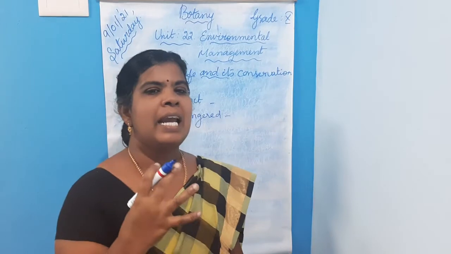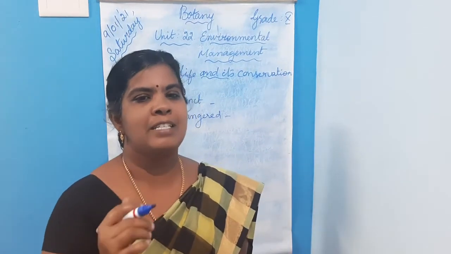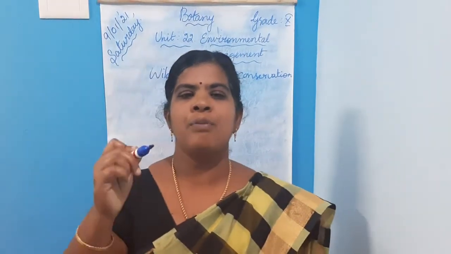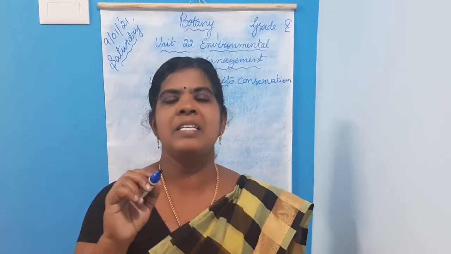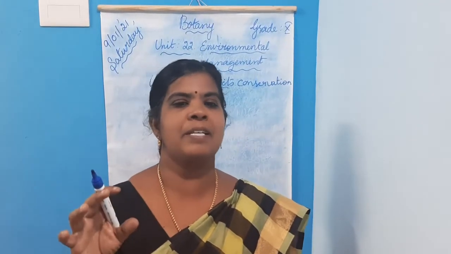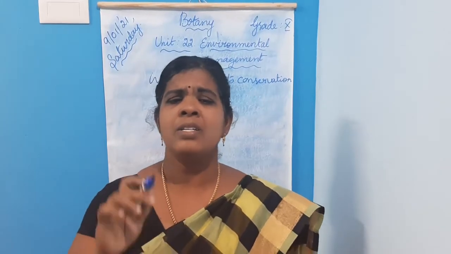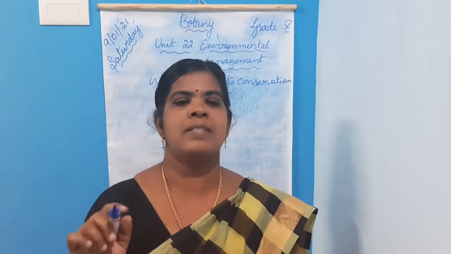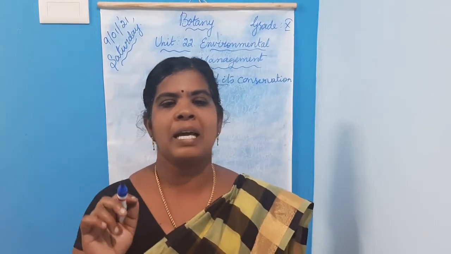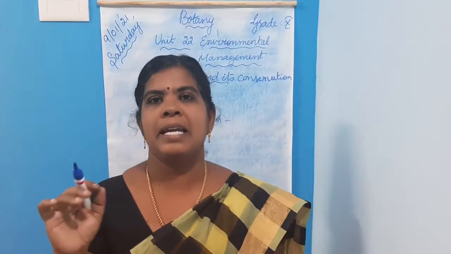Next, aims of wildlife management. The main aim of wildlife conservation is to control and limit the exploitation of the species. Next, to preserve plants and animals from extinction.